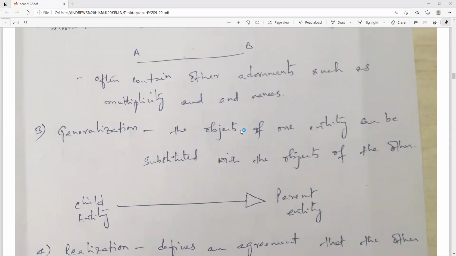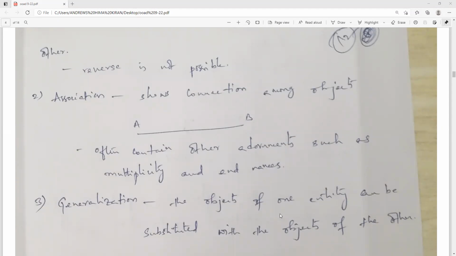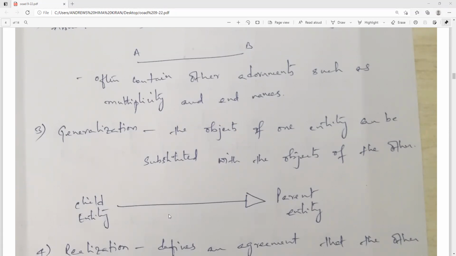The next example is generalization. I think this also I have covered in the class. In general, if we want to use generalization between two entities, those two entities should be a child entity as well as a parent entity.